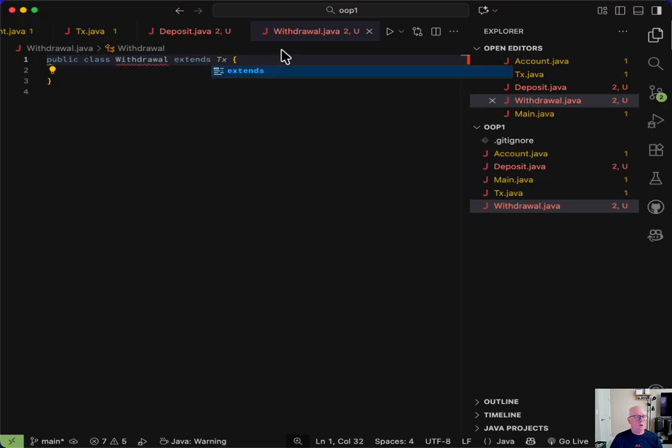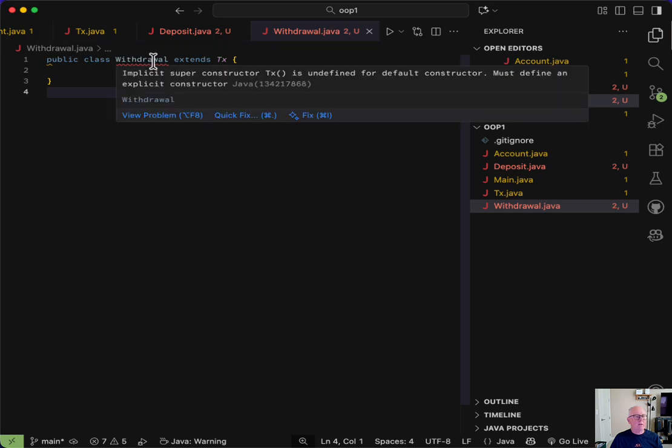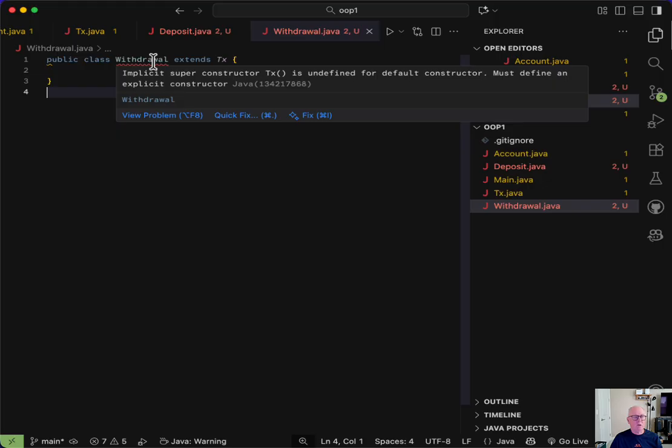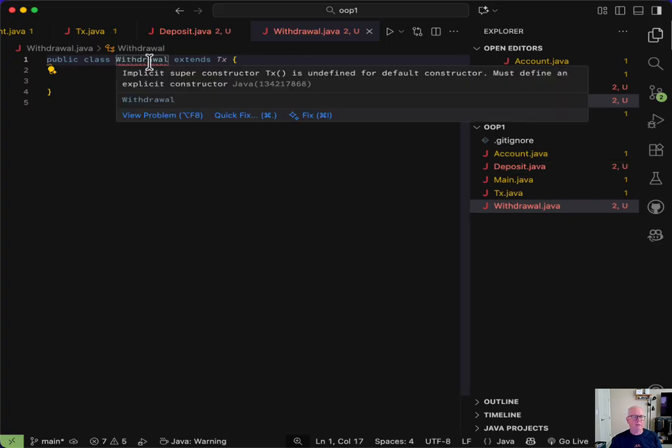Now I have a withdrawal and a deposit that extend TX. So why is this complaining? It says implicit superconstructor is undefined. So it says, you know what? I don't know how to build one of these guys. So what my IDE is complaining about is the fact that it needs a constructor. If you hover over this, it'll tell you, hey, I need a constructor for this.